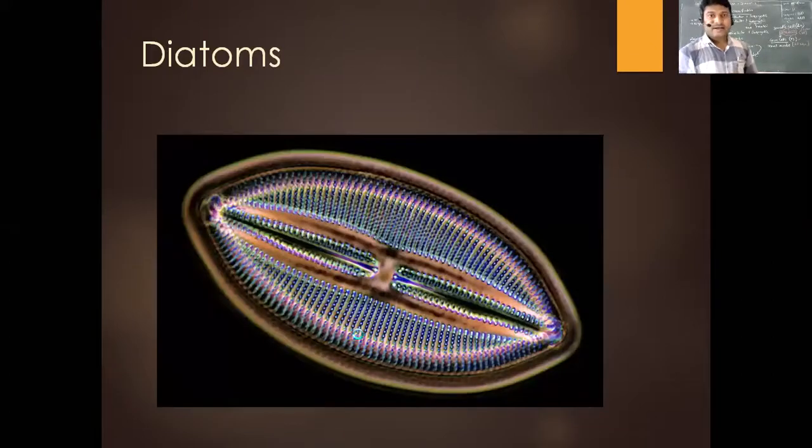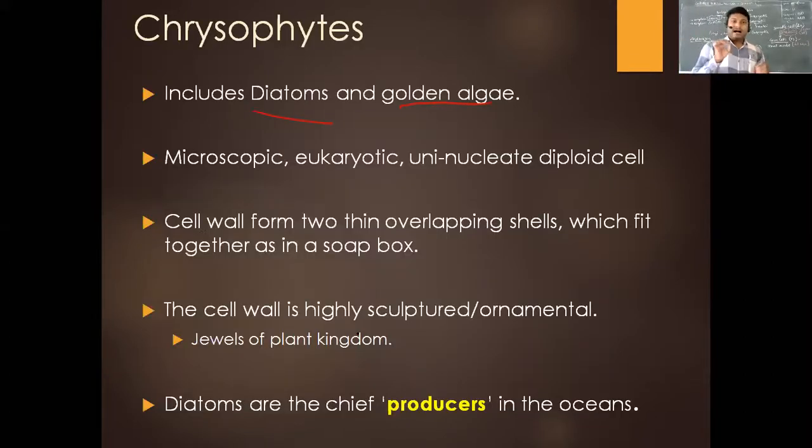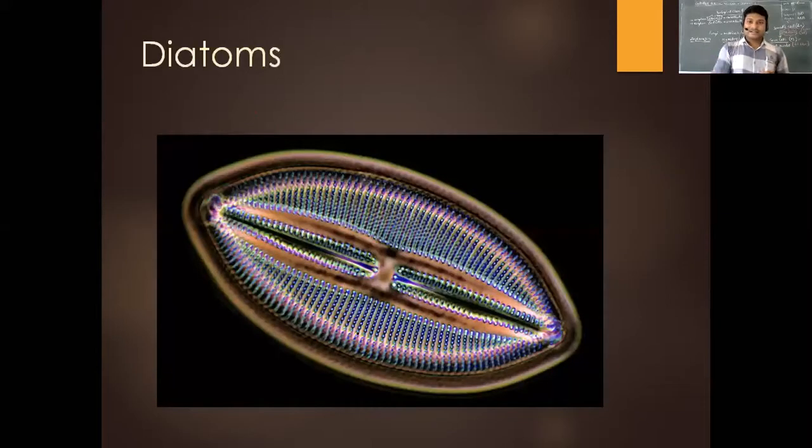You can see even here, these are going to have a very highly ornamental structure or sculptured cell wall, and that's why they are referred to as the jewels of the plant kingdom. Now as they are photosynthetic, they are the chief producers in the oceans. They produce the food. They are the primary producers. Now, as you can see here, the interesting structure and the design you see are all the cell wall design or cell wall structure.